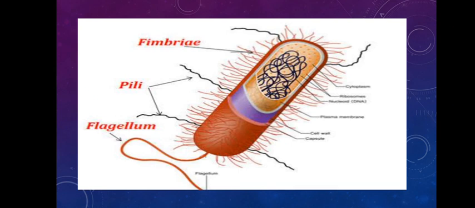Next special structure is pili. Pili are the same hair-like structures like the fimbriae, but they are not as many as fimbriae, and their function is to help in the sexual reproduction of the bacterial cell. Okay, so pili will help the bacterial cell in the conjugation process. So they are basically called sex pili.